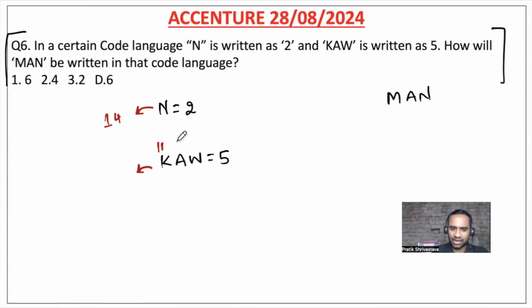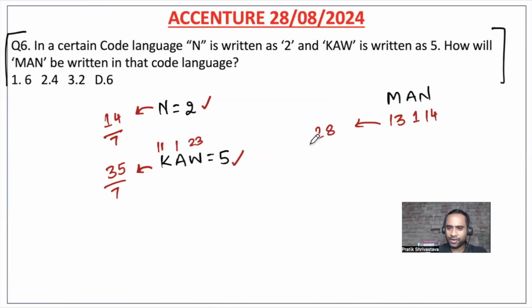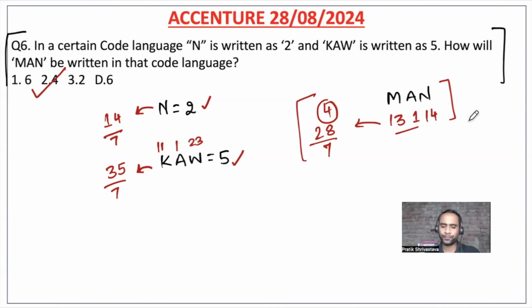So C is 3, O is 15, and W is 23. So 23 plus 15 is 38, and 38 plus 3 is 41. Then if we divide it by 7, we will get 5. For MAN, M is 13, A is 1, N is 14, so this is 28, right? If we divide it by 7, we will get the answer 4, right? Man: M is 13, A is 1, and N is 14 again. So 14 plus 14, 28, it will be nothing but 4, right?